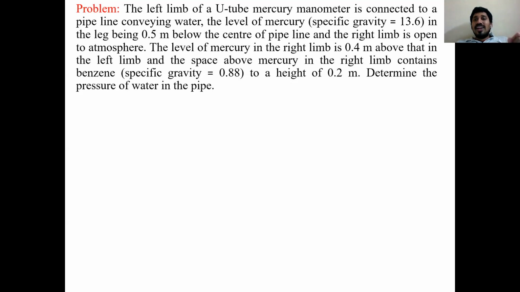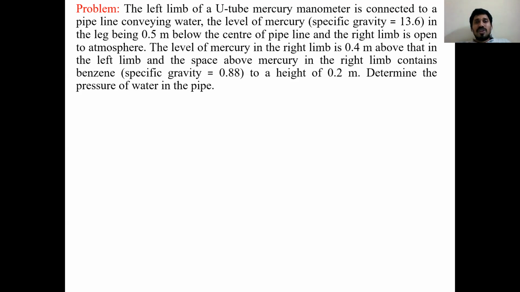And the right limb is open. Till now they talked about the left limb; now we have moved to the right limb. The right limb is open to atmosphere. The left limb is connected to the pipeline, but inside that U-tube I have mercury. In the left limb, the mercury level is 0.5 meters down from the center.